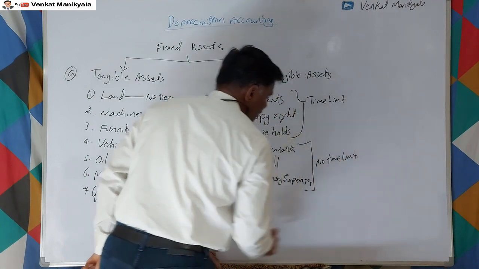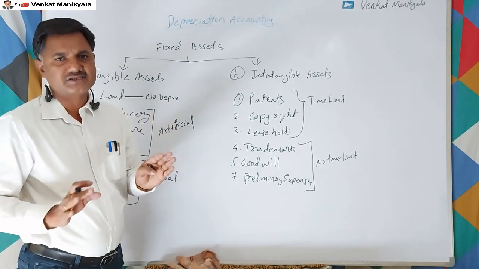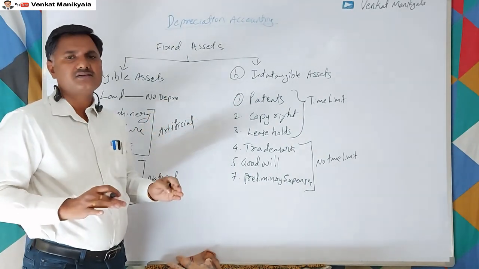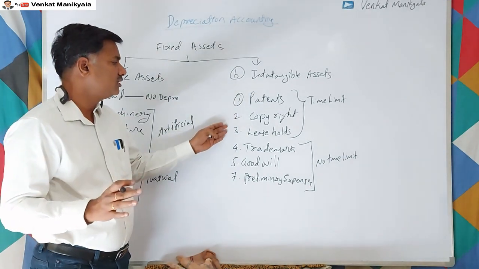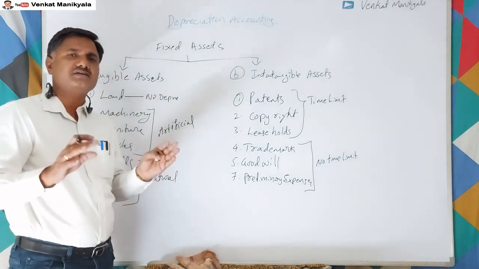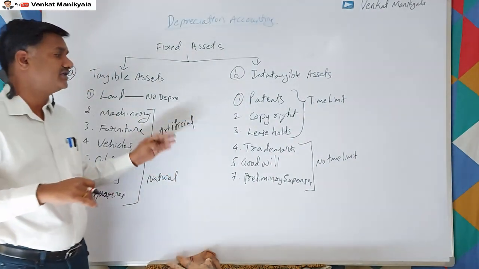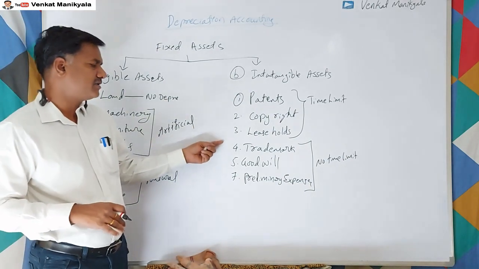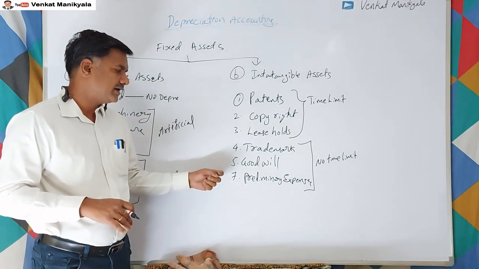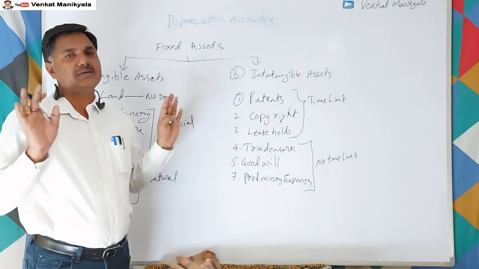Let us say patents we take for 5 years or 2 years. Copyrights also we take for a certain period, not permanently. Leaseholds also, let us say 2 years, 3 years or 5 years, sometimes even 99 years, but it has a time limit. But trademarks, goodwill and preliminary expenses won't have any time limit.